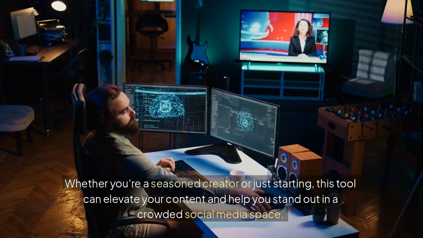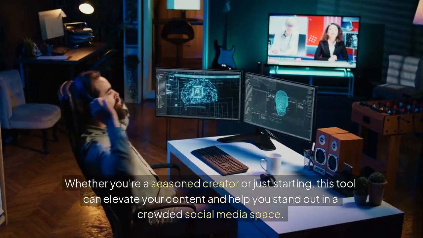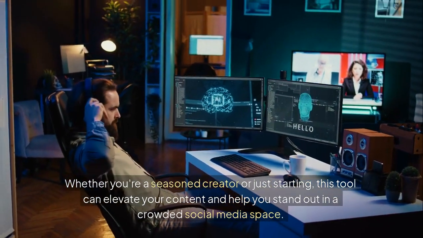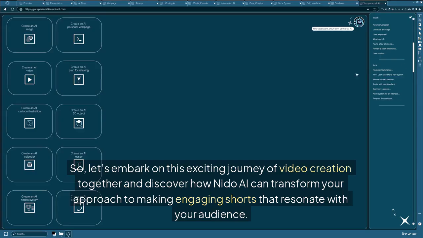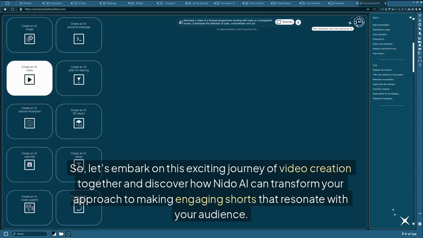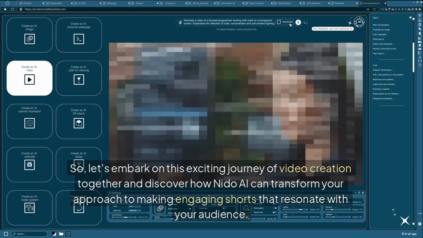Whether you're a seasoned creator or just starting, this tool can elevate your content and help you stand out in a crowded social media space. So, let's embark on this exciting journey of video creation together and discover how Neato AI can transform your approach to making engaging shorts that resonate with your audience.